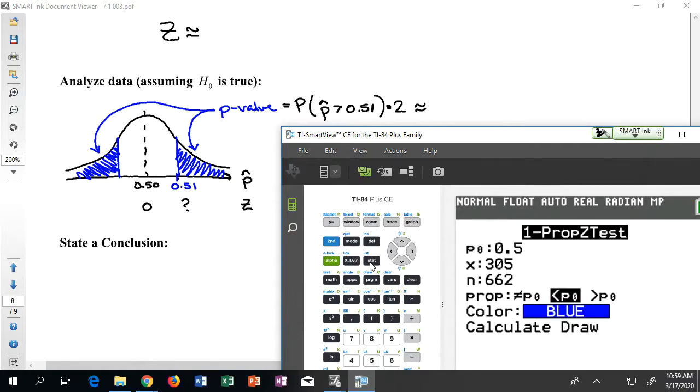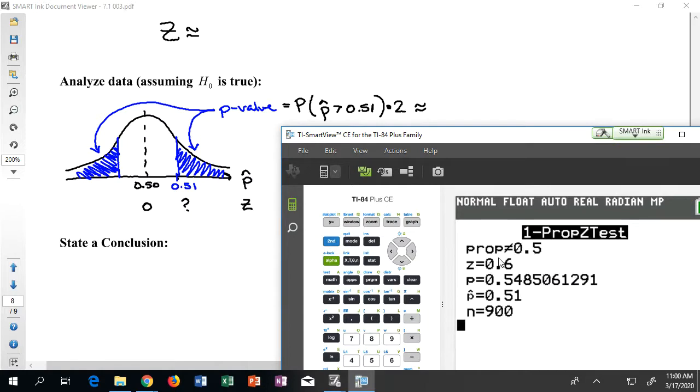And here's all my information. This is the information we had in the last question. Again, my p0 really hasn't changed. I believe that the coin, at least for the moment, is a fair coin. We flipped the coin 459 times as a head out of 900 flips. And remember that down here is my alternative hypothesis. So the question again is, do I want p to be not equal to p0, p to be smaller than p0, or p to be bigger than p0? Keep in mind, p0 is just 0.5. Well, in this case, we had the not equal. So when I go to calculate, the calculator automatically knows exactly how to find that p-value.